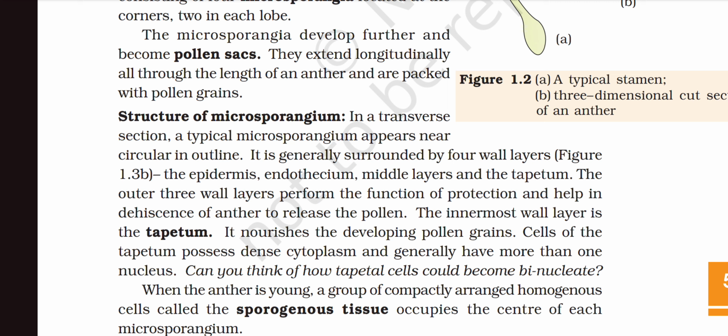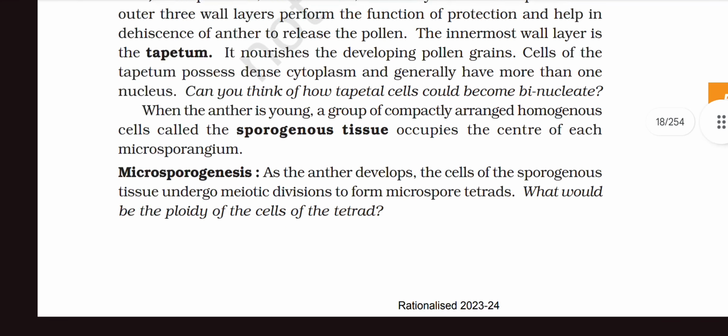The innermost wall layer is the tapetum. It nourishes the developing pollen grains. Cells of the tapetum possess dense cytoplasm and generally have more than one nucleus. Can you think of how the tapetal cells could become binucleated when the anther is young? A group of compactly arranged homogeneous cells called the sporogenous tissue occupies the center of the microsporangium.